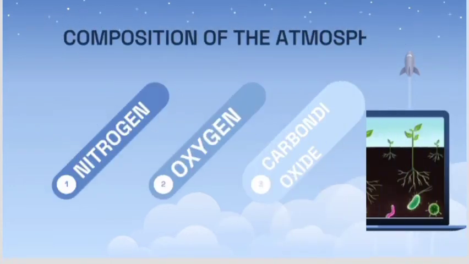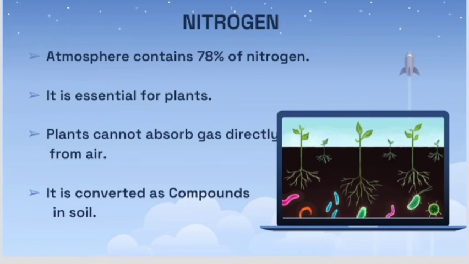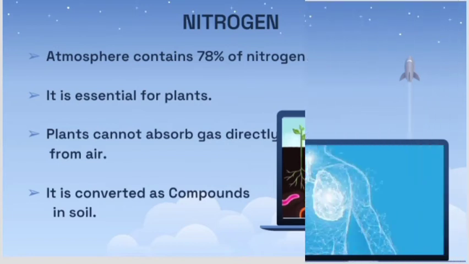Nitrogen, oxygen and carbon dioxide. Nitrogen is about 78% of the atmosphere. It is mainly important for plants, compared to humans. But plants can't absorb it directly from the atmosphere. What happens? The bacteria remaining in the soil absorb the atmospheric nitrogen in the air, mix it with the soil and change it into a component, so that the plant absorbs the nitrogen from the root. So nitrogen is very important for plants, and nitrogen is also used in the manufacturing of fertilizers.